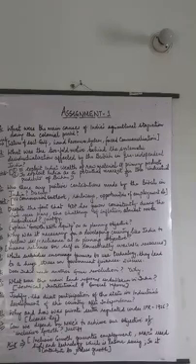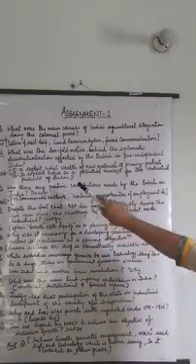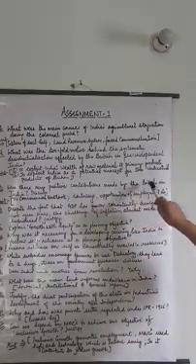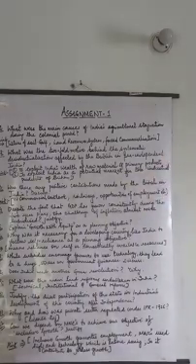Other than that, question number 3 says, were there any positive contributions made by the British in India? Discuss. Now, we have learned so many things. Was there any positive impact or any positive contribution by the Britishers? Yes. How was it there? A few points I have written.